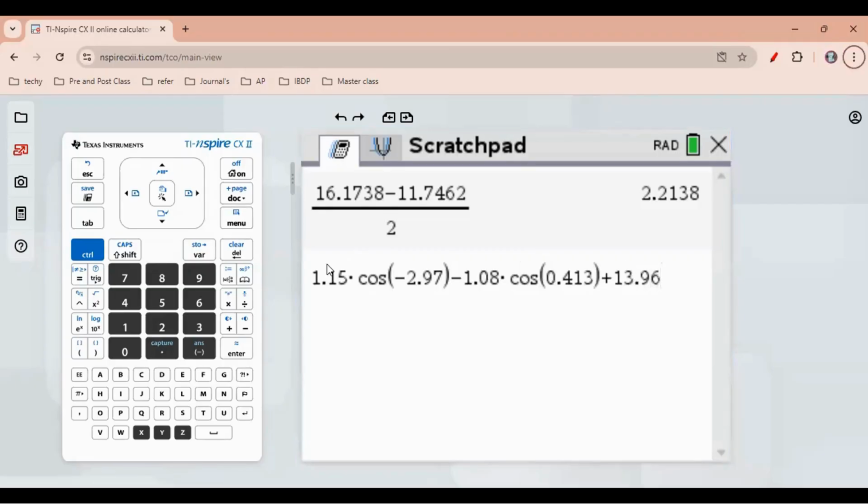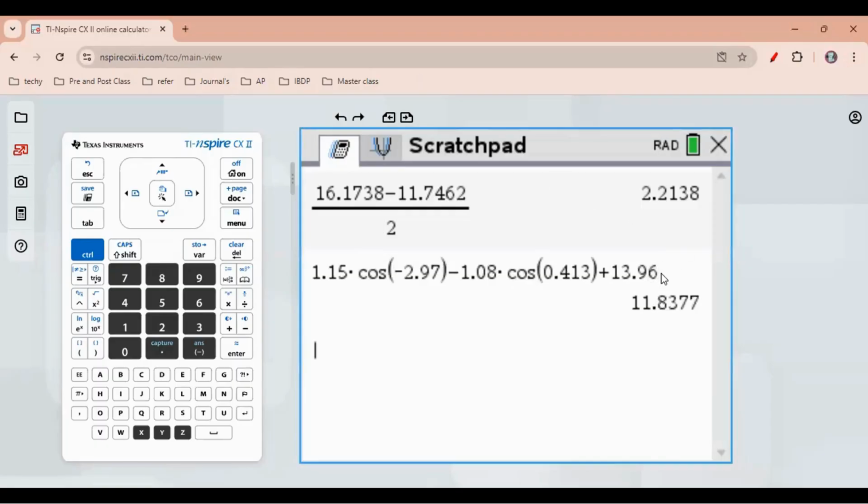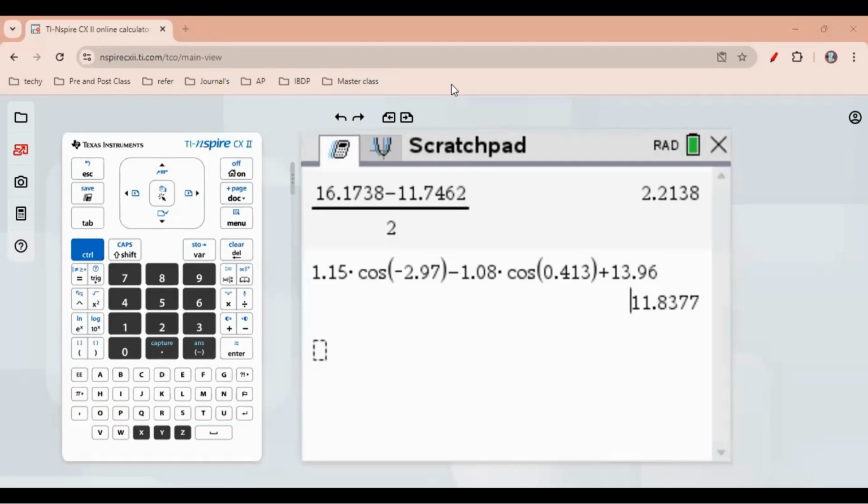Make sure every decimal and zero is placed correctly and click enter. I got 11.837, 8377. I'm going to use it over here, right? So this is the value when time is 0, when t is 0.